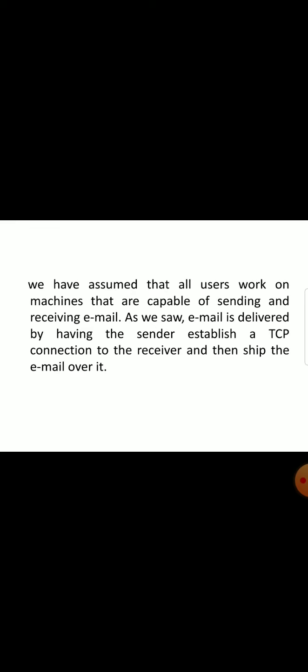In this, we have assumed that all users work on machines that are capable of sending and receiving email. As we saw, email is delivered by having the sender establish a TCP connection to the receiver and then ship the email over it. Finally, we can conclude by saying that email is delivered between two systems connected to a network by having the sender establish a connection to a receiver through Transmission Control Protocol.